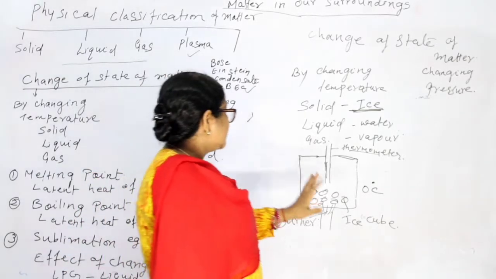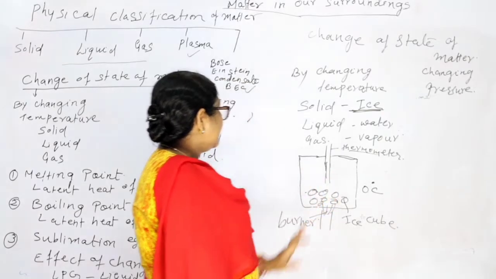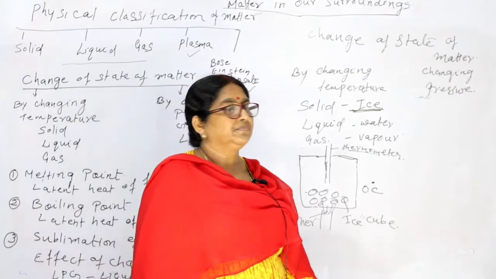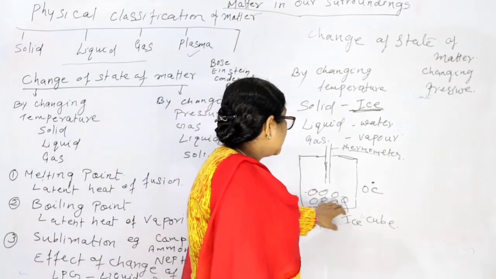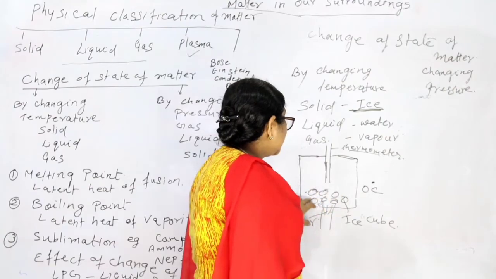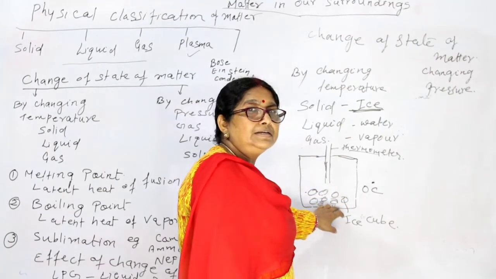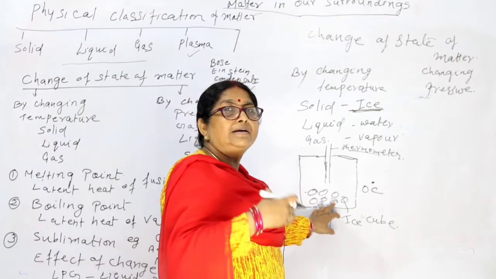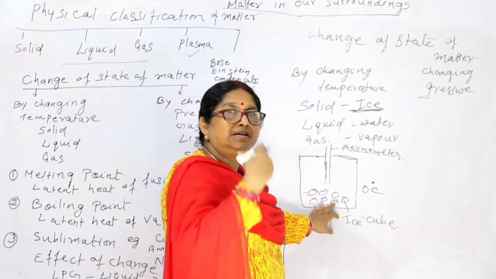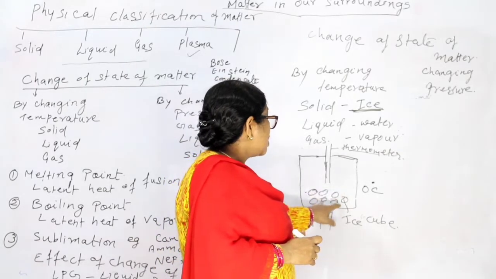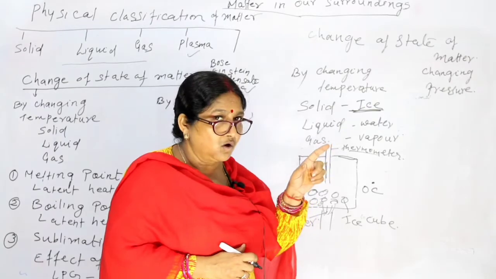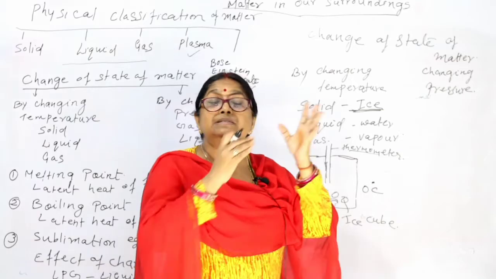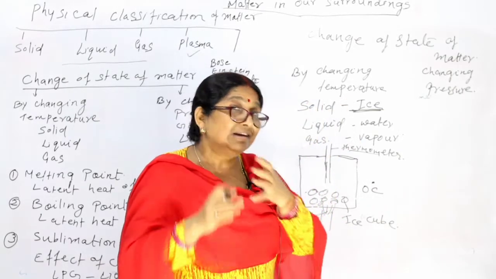Okay. Now see what happens here. You started giving heat to it. And slowly you will see that this ice is getting melted, is getting converted into liquid. When you are increasing the temperature, this keeps on changing into liquid.